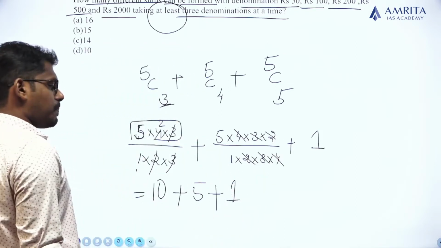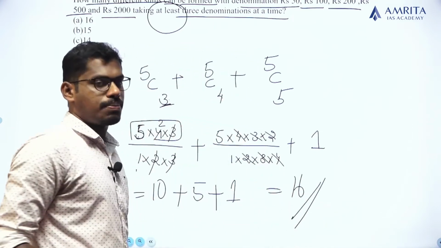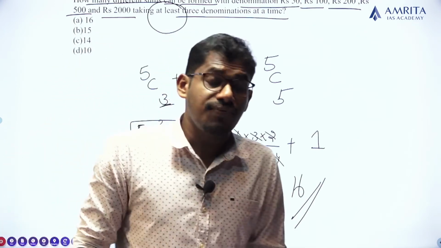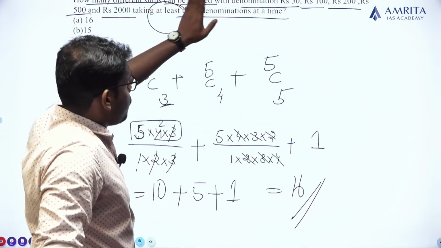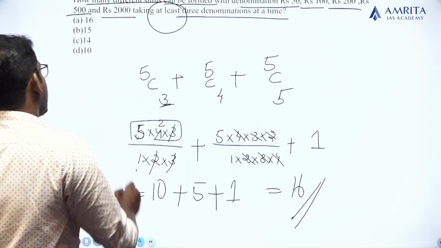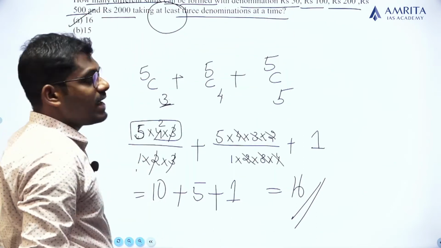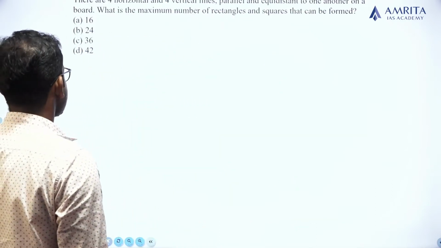So 10 plus 5 plus 1, the answer is 16, which means there are 16 possible combinations if we select at least 3 denominations out of the total 5 denominations. So the answer for this question is option A, 16. Clear? Okay, moving to the next question.